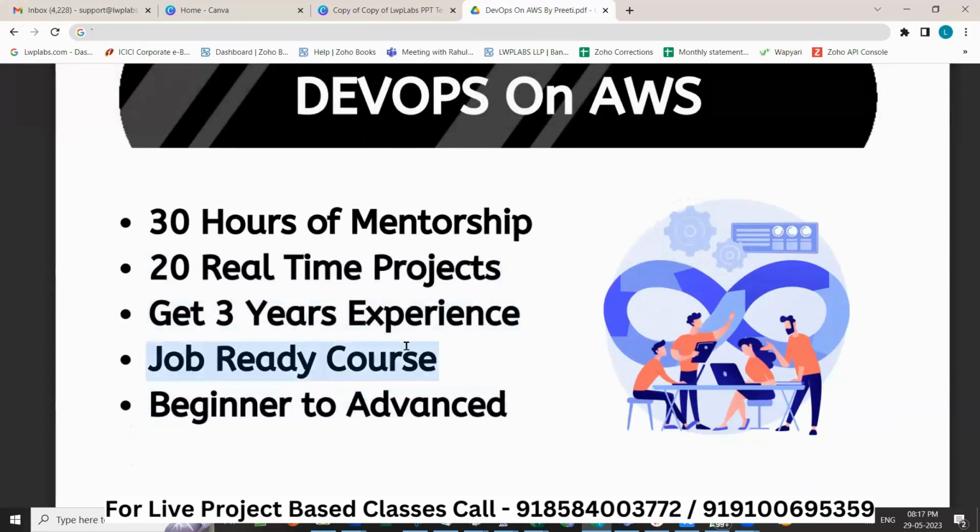When I say job ready, there is no backdoor. Someone was calling me today, can you give me a backdoor job? No backdoor job. There is no backdoor here. You will be learning. You will be giving your time. You will be preparing your resume. Naukri.com has a lot of jobs. If you are outside India, there are Monster and Indeed. If you want to relocate to a different country, there is a website called Relocate. Use that. There are different websites. Prepare your resume. That's kind of a lottery ticket. Start applying for jobs, get the job.